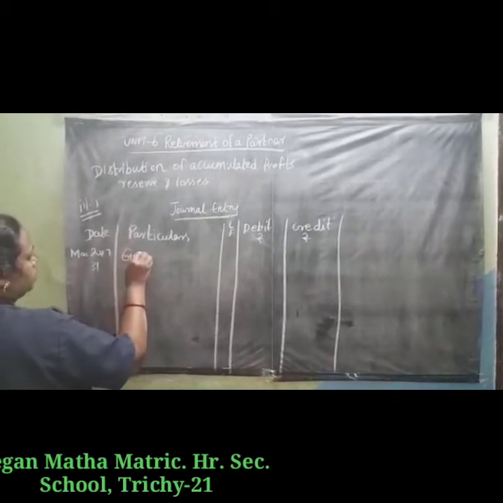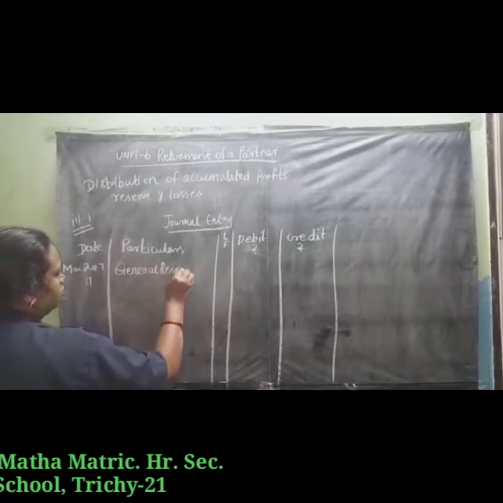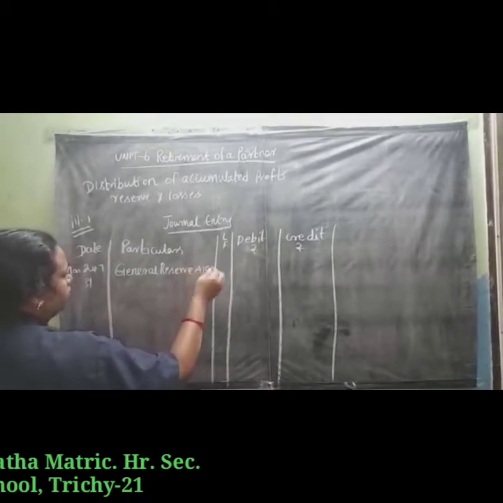General Reserve Account Dr. General reserve is a profit, so we write it on the debit side.